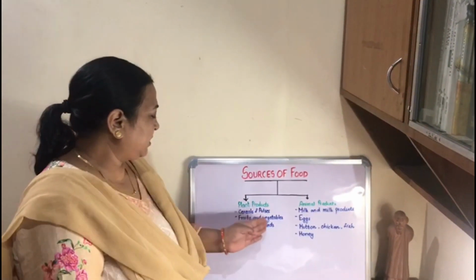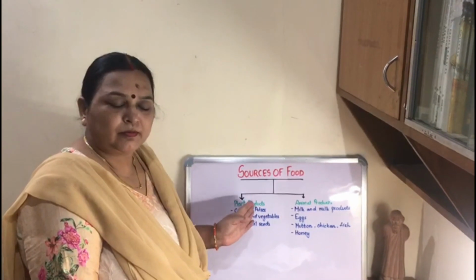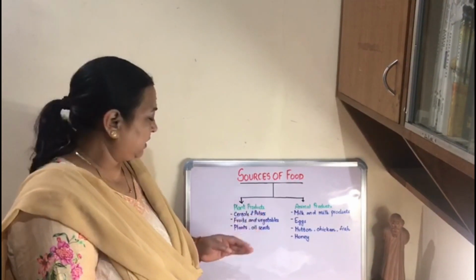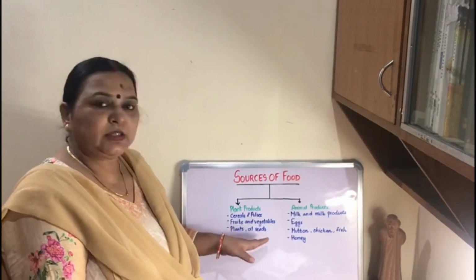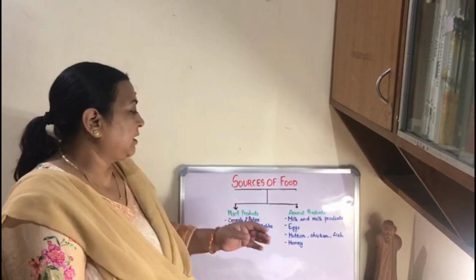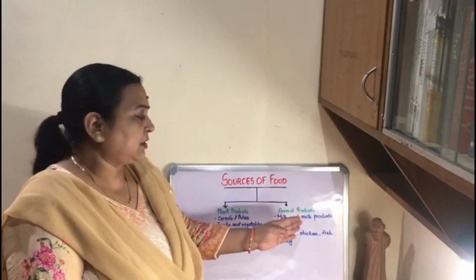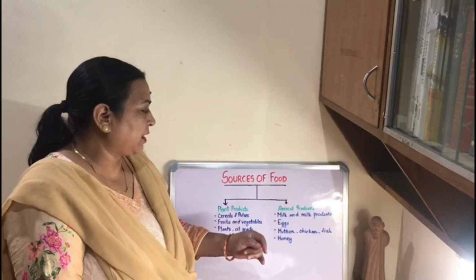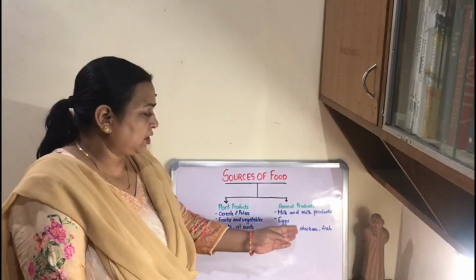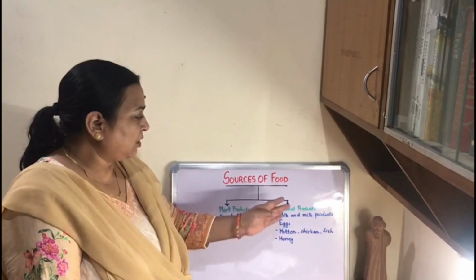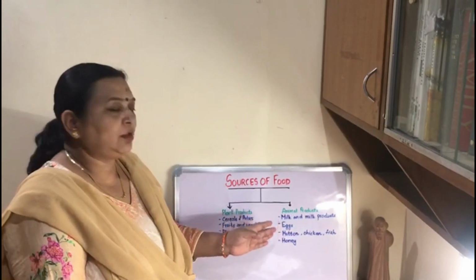Next are fruits and vegetables, which are plant products which we eat. Thirdly, oil seeds come from plants. Secondly, animal products like milk and milk products, eggs, mutton, chicken, fish, honey, all these are sources of food.